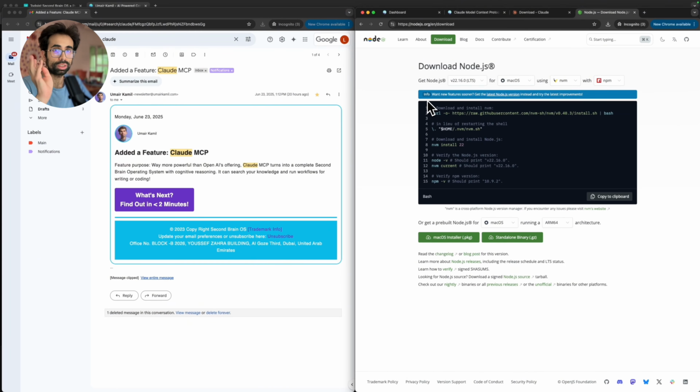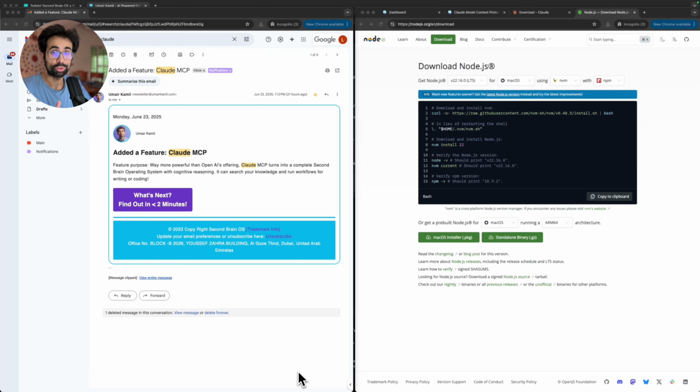Now that you have the Claude desktop application installed and the Node.js JavaScript engine installed, you can now connect your Second Brain OS to Claude to have a fully functioning, powerful AI agent. Now for the next step, if you're a Windows user, you're going to press the Windows key and type in CMD. That will open up something known as PowerShell. It's an app that looks like this. It's got a black background and you can enter commands there.